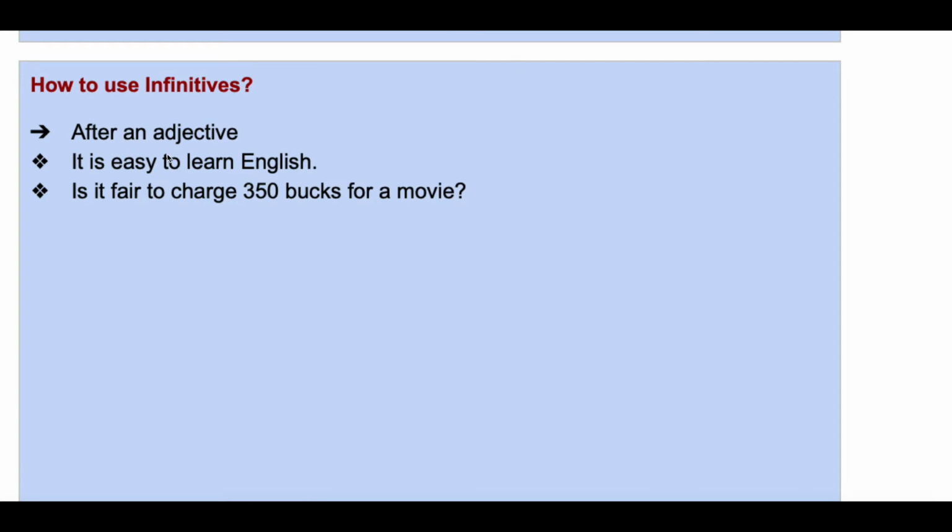Next. After an adjective. It is easy to learn English. What is easy? Easy is an adjective. So infinitives can come after an adjective as well. Okay. To plus V1, learn. This is an infinitive and this has come after the adjective easy. Is it fair to charge 350 bucks for a movie? Fair is an adjective. So here the infinitive to plus V1, to charge, has come after the adjective fair.